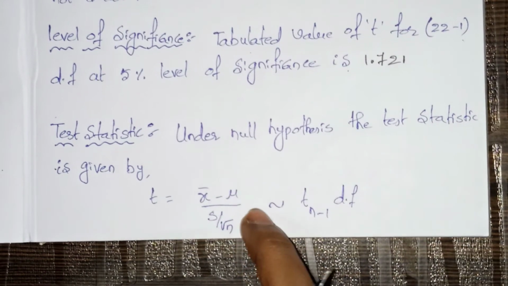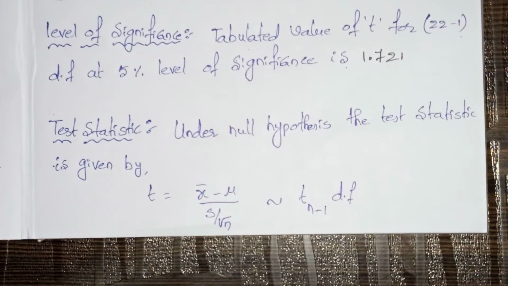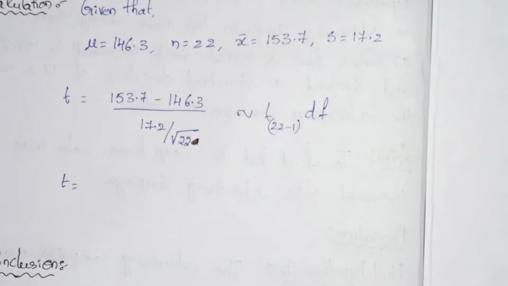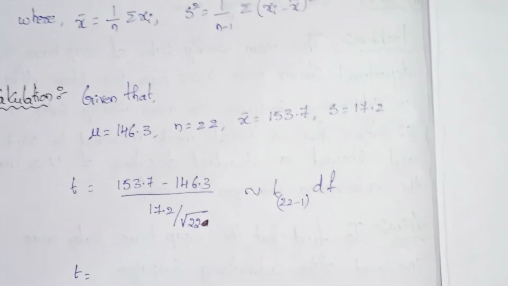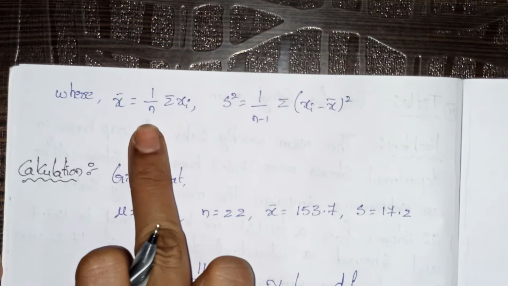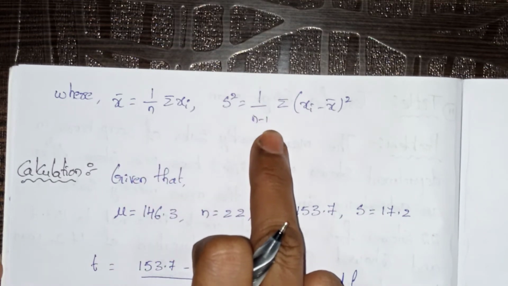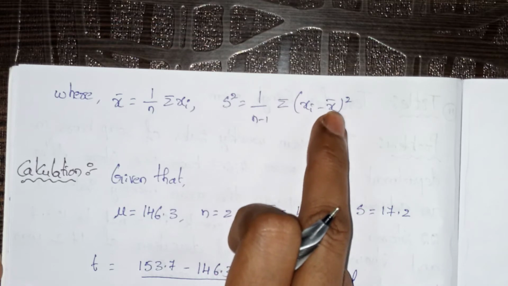Here x bar equals 1 by n summation xi, and s square equals 1 by n minus 1 summation xi minus x bar whole square.